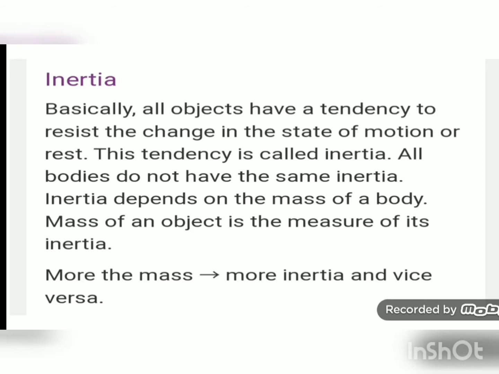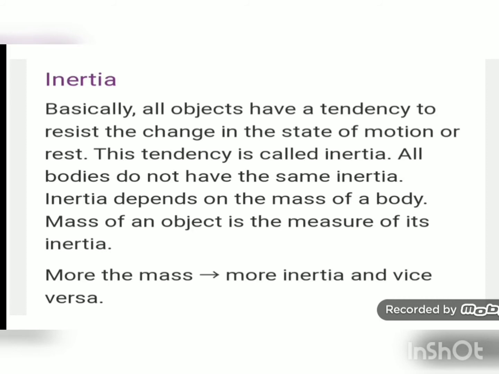Now what is this tendency of an object to resist the change? A very simple example we'll take again is that of a ball. If you have kept the ball on a floor and no one touches it, the ball itself will not change its state of rest. This is called inertia. If you kick the ball, then only will the ball come to the state of motion. So in this way, every object has the tendency to maintain its state, whether it is a state of rest or a state of motion.